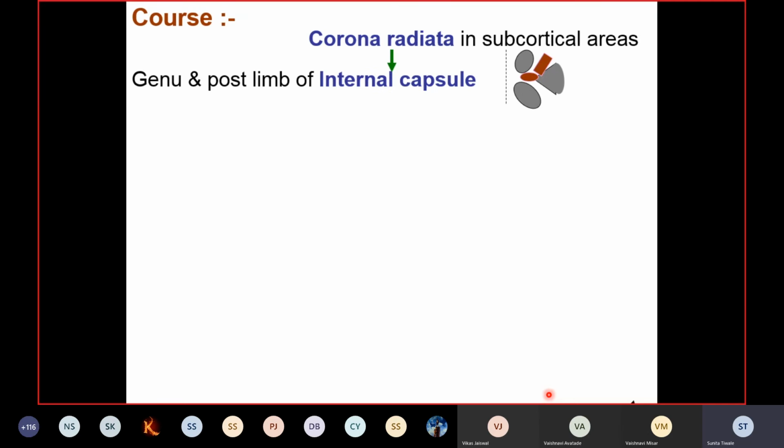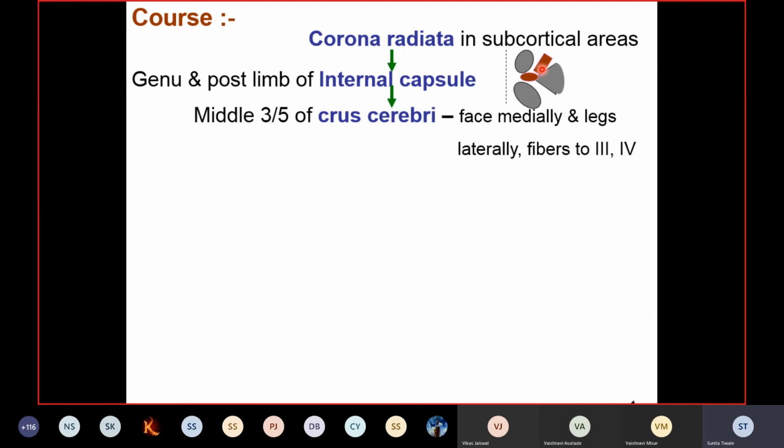Now let us come to the course. You can see here, you can draw this flow chart also. From the cerebral cortex, the fibers descend in the subcortical areas, where they form a fan-shaped structure, the corona radiata. Then they travel through the internal capsule, which is a V-shaped structure. Here the corticobulbar fibers occupy the genu, and the remaining corticospinal fibers occupy the anterior two-thirds of the posterior limb.